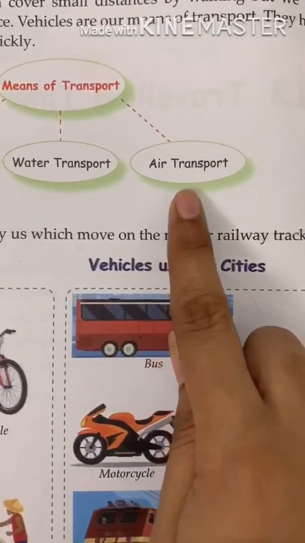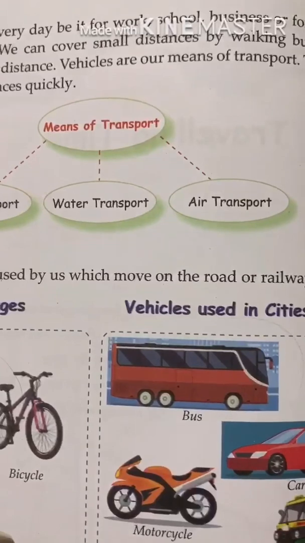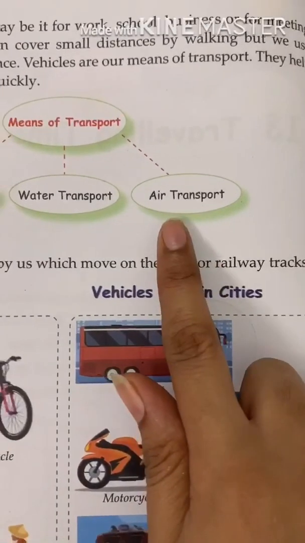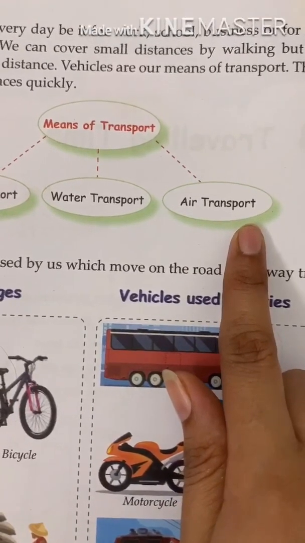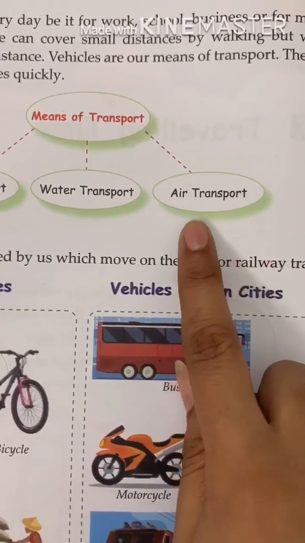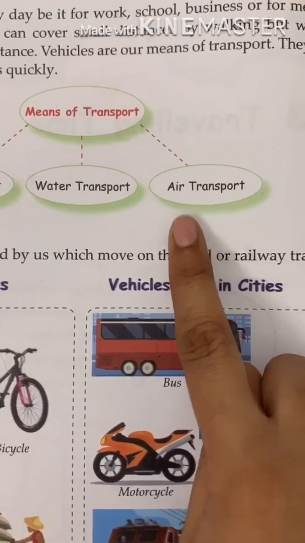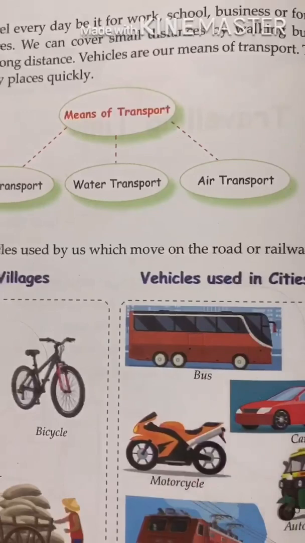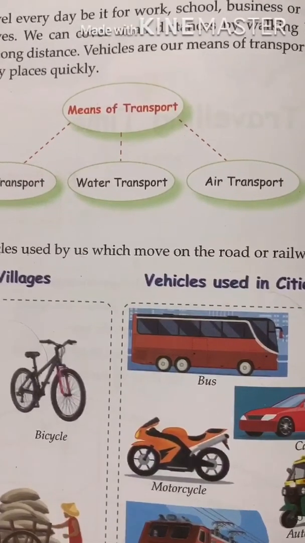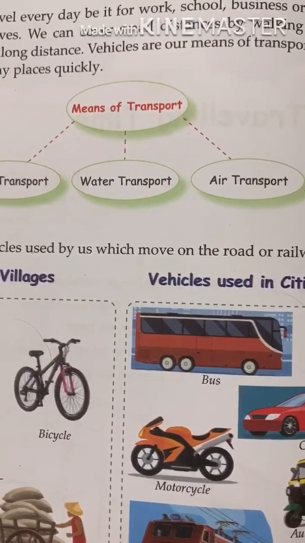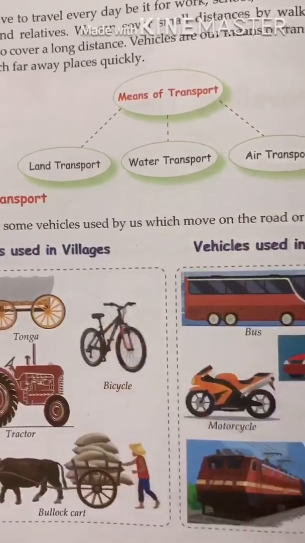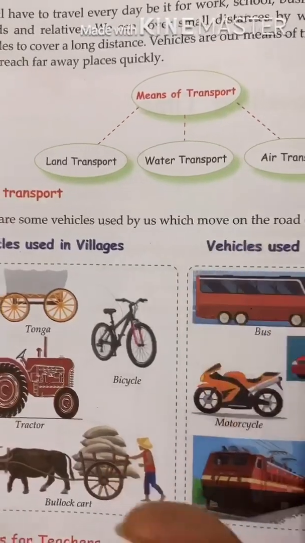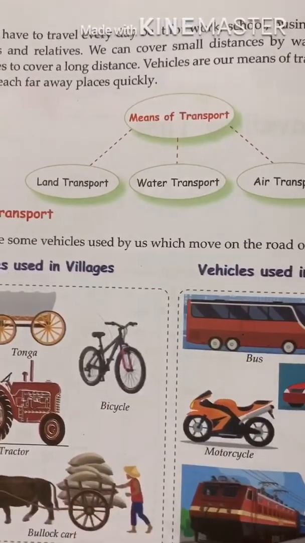Air transport can be chosen only when we are going to very, very far places. If we are moving from Sonipat to Mumbai, it's a big distance. So then we can opt for air transport. If we are moving outside our country, then also air transport. But means of air transport are expensive. And water transport is also expensive, but it is the slowest means of traveling. So I hope you liked it.